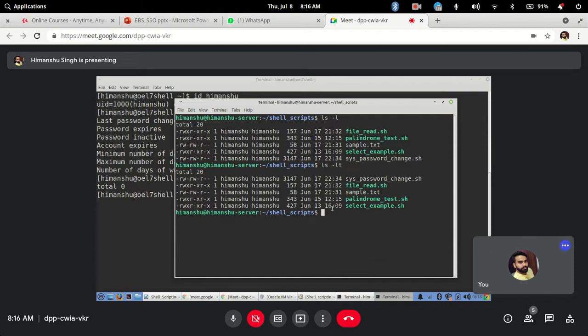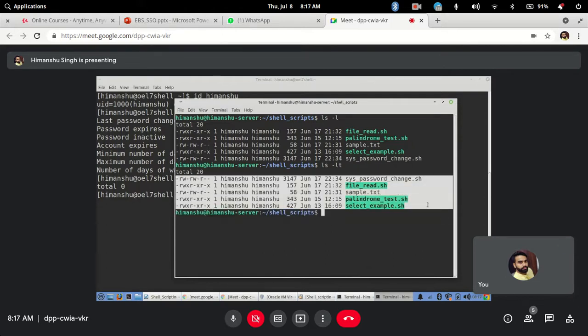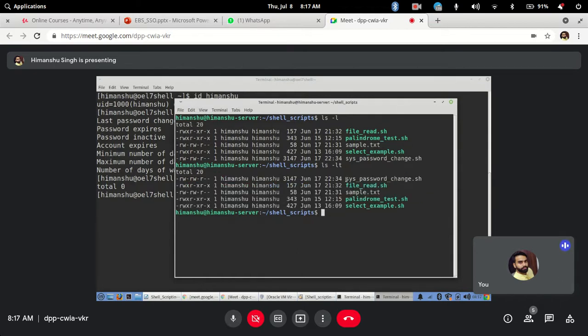Clear? So this is the specific display based on the timestamp, where the file that is newest will be at the top and the oldest will be at the bottom. Okay. Now mostly what happens, here we have only a few files, but where the folders have like 100 files or 200,000 files, it becomes very difficult because all the new files would be at the top. So every time you have to scroll up to see the files, right?